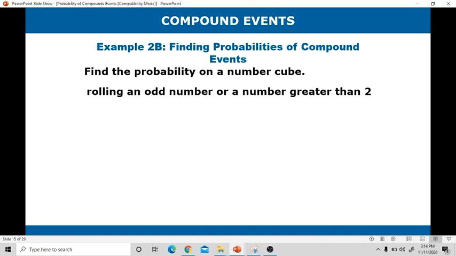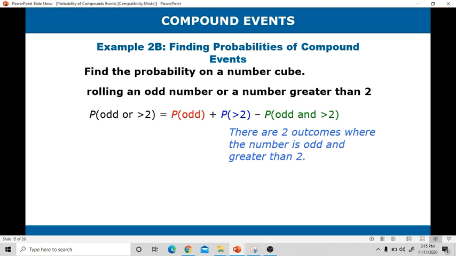Therefore, we'll use the formula probability of A union B equals probability of A plus probability of B minus probability of A intersection B. Kapag i-apply natin siya dito, it will be probability of rolling an odd number or a number greater than 2 is equal to probability of rolling an odd number plus probability of rolling a number greater than 2 minus probability of rolling an odd number and a number greater than 2.